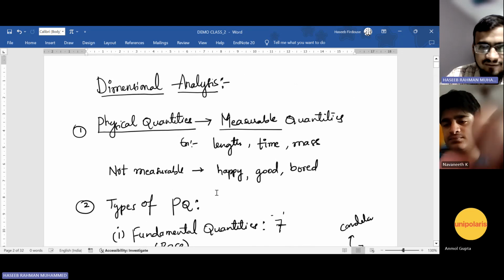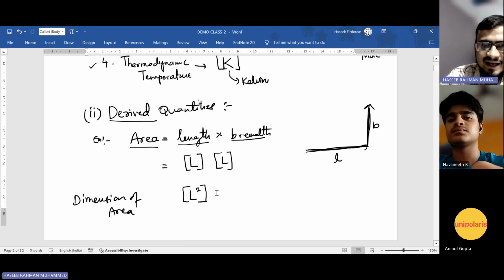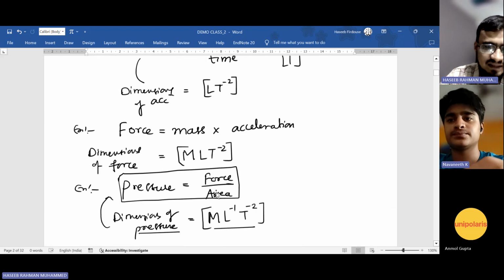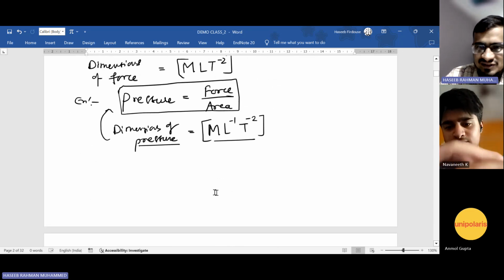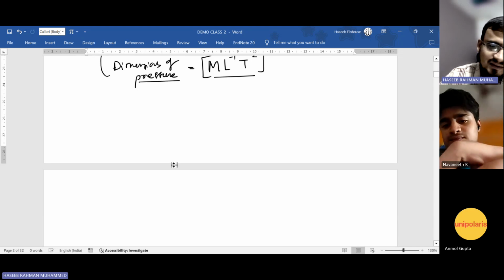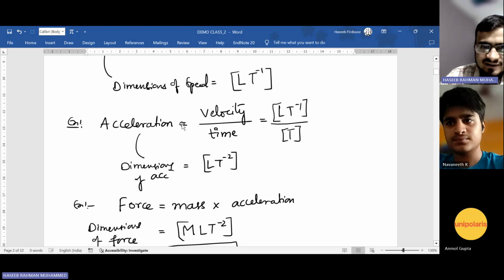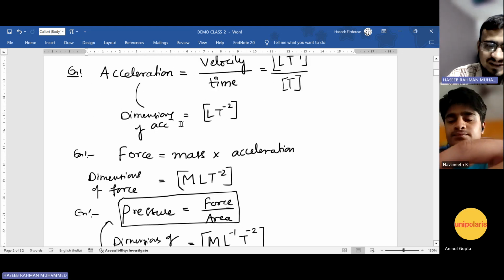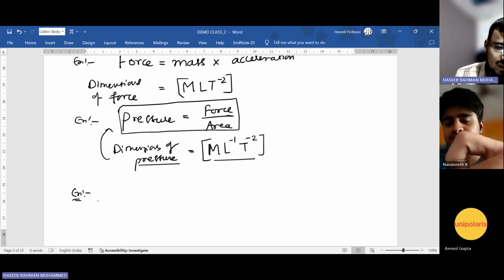If you see dimensional analysis, it has some advantages and disadvantages as well. Dimensional analysis is useful, and it has some applications, but it has some negatives also. We cannot apply it in so many scenarios, only in some fixed scenarios. Before we go to the applications part, you try one more example to write its dimensions.